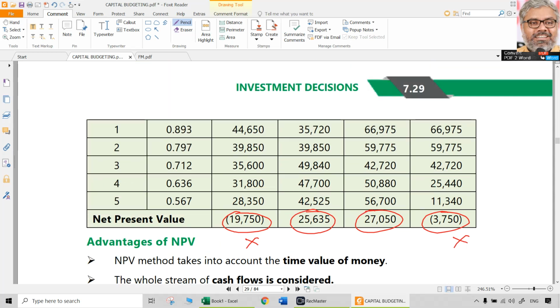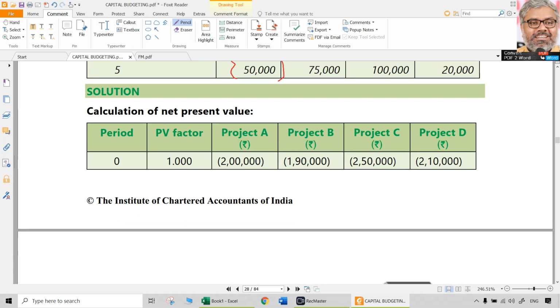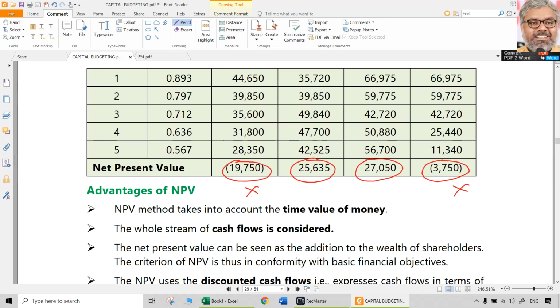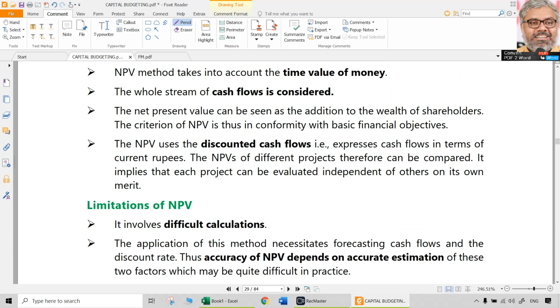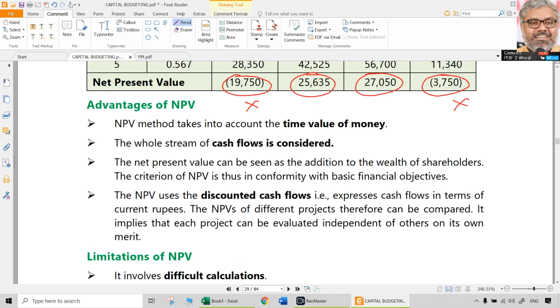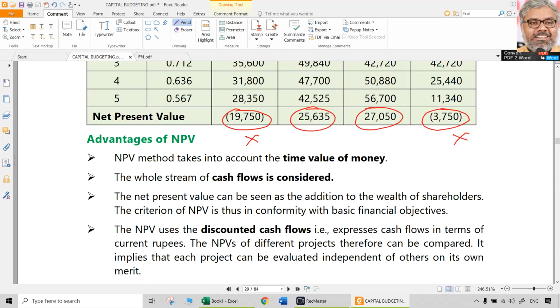Since money is available, there is no problem for money. In that case, project C would be better than project B, only because the money or capital is abundantly available. Again, there can be situations where money is not abundantly available. That is called capital rationing. We'll come to that later. But since it is given in the question very clearly that money is available, if only one project can be taken up, simple logic is when C is giving more NPV than B, better to go with C.